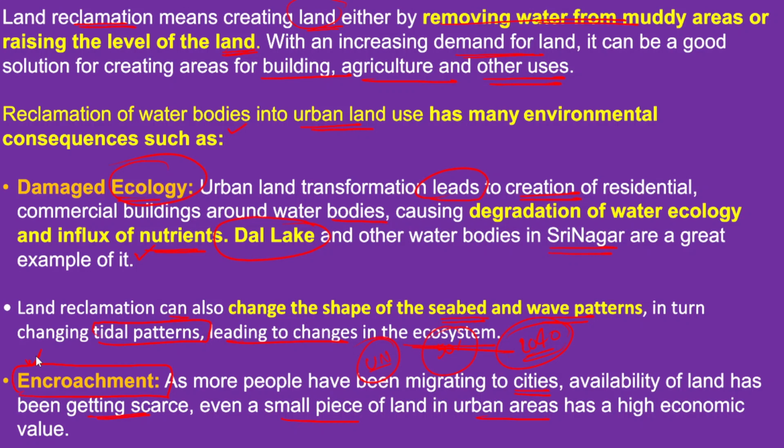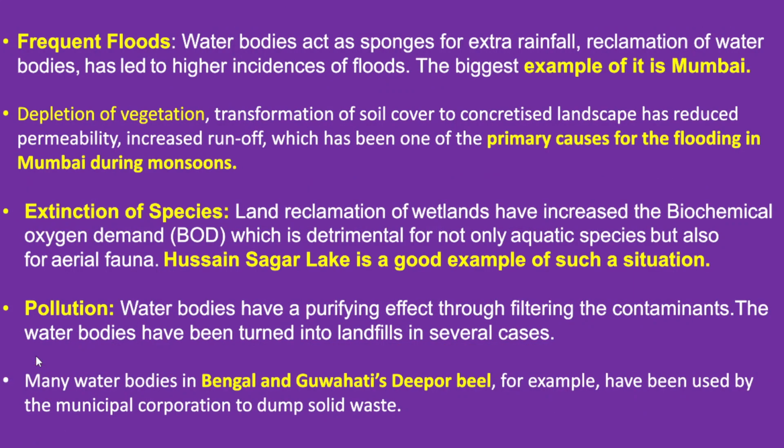Now the land demand has been significantly increasing in these urban areas, so in this context even a small piece of land has a huge economic value. Now in this context we should also discuss the other major environmental implications. This could also result in frequent floods in the urban areas, because water bodies very often act as sponges for extra rainfall.